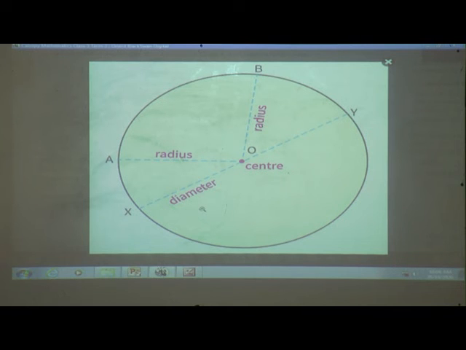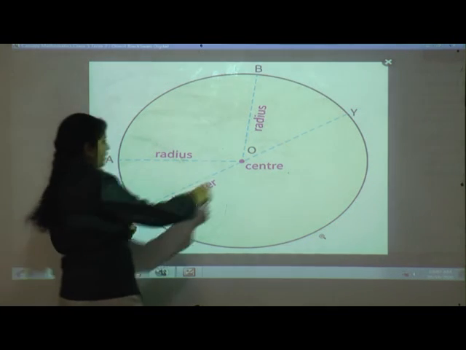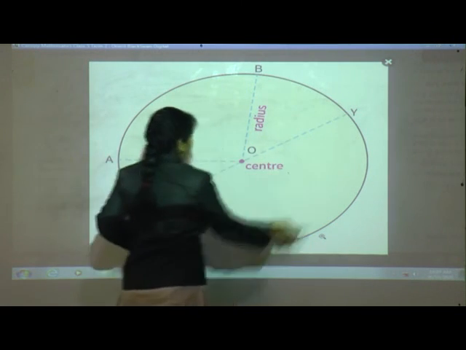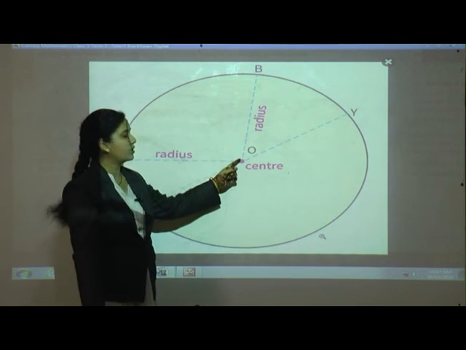Passing through the center O, the end points X and Y are on the circle. XY is known as the diameter of the circle. That means a line segment passing through the center of a circle whose end points lie on the circle is called the diameter of the circle. See, XY, the end points are on the circle and it passes through the center.